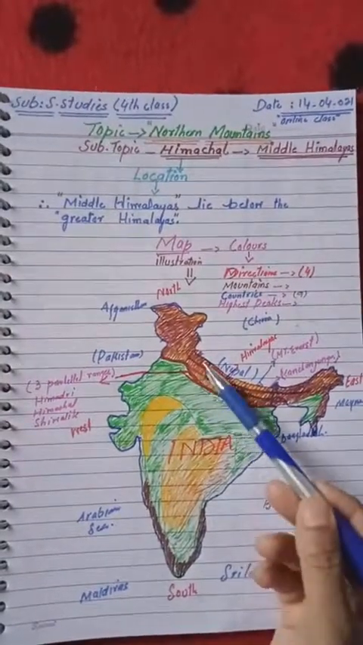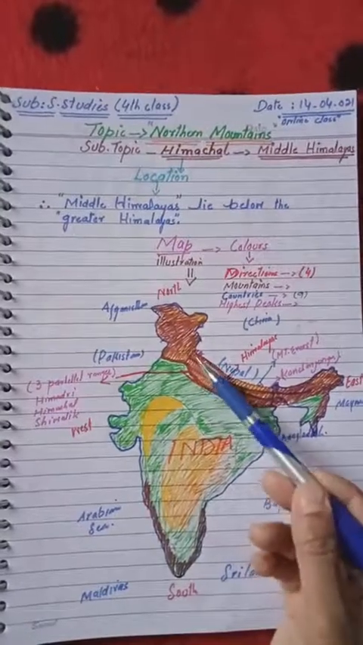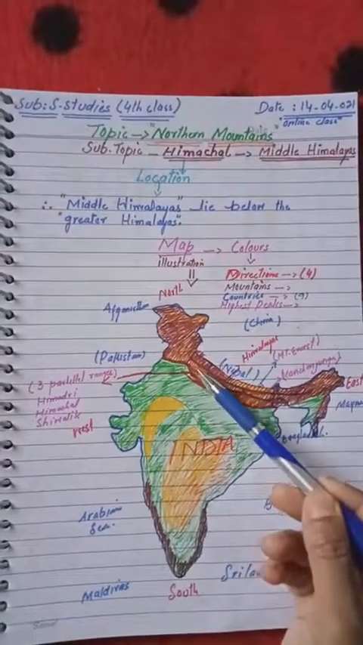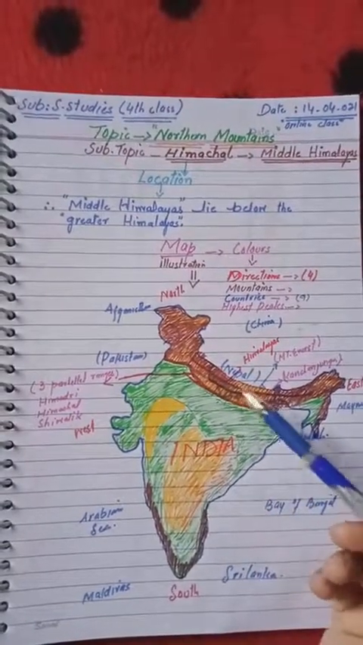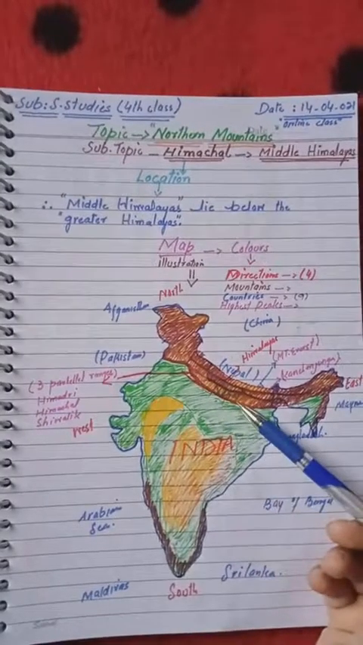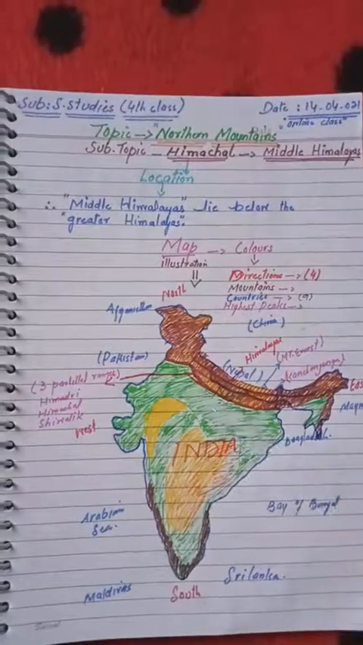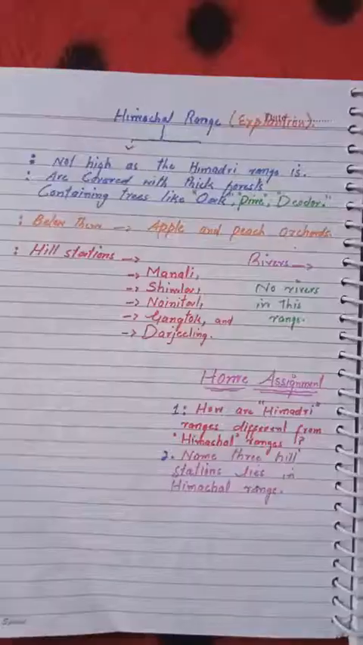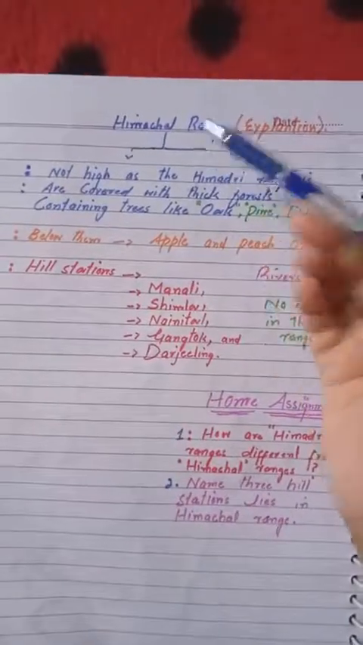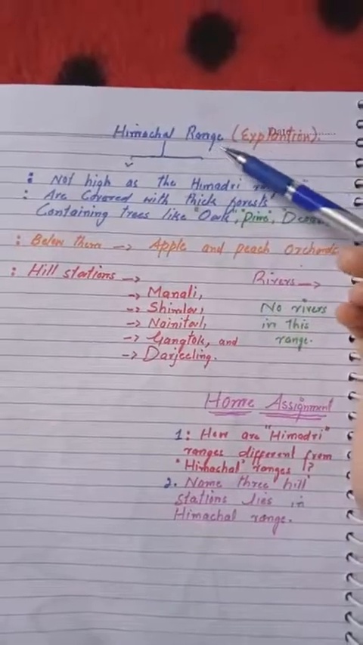Okay, and these are the three parallel ranges. This is the Himadri mountains, and below it are the Himachal mountains, and at the last, the Shivalik mountains. So this is the physical map of India. Now its explanation, the Himachal range.